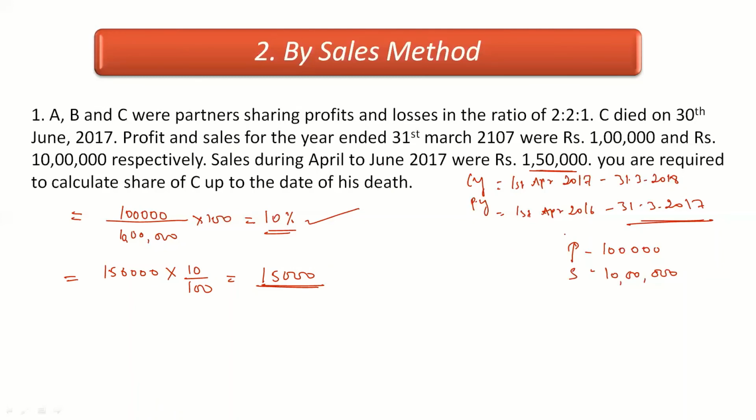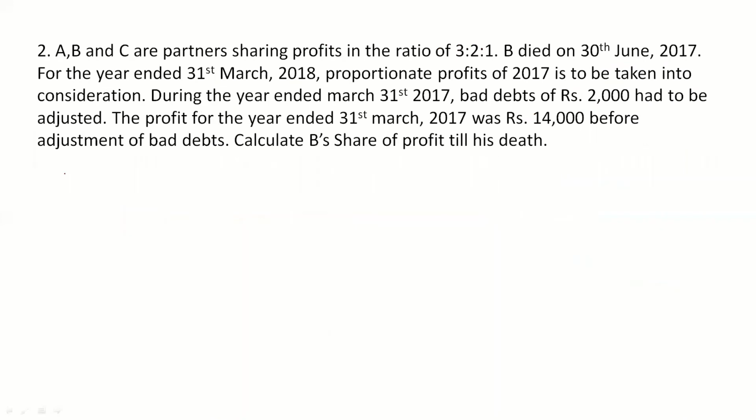We are asked to calculate C's share. So again, 15,000, the full profit, into his share. C's share is 1 by 5, right? If we simplify this, we get the value as 3,000 rupees. So C's share of profit till the date of his death is rupees 3,000. Clear?